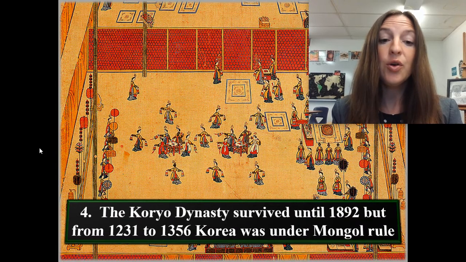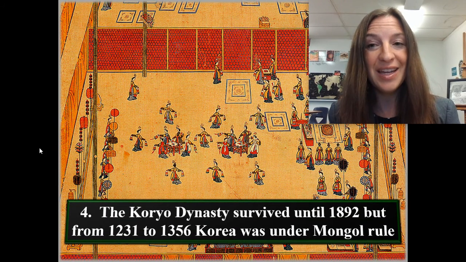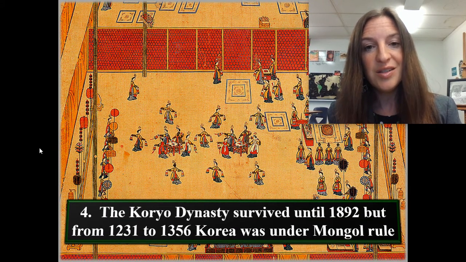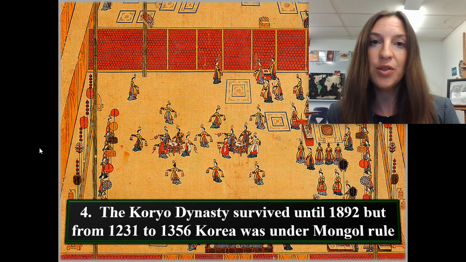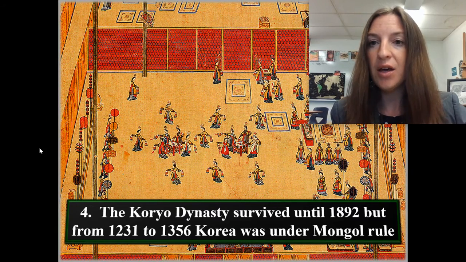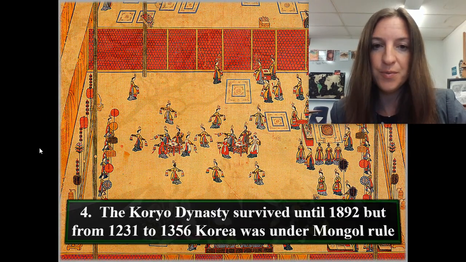Note number four, the Koryo dynasty actually survived all the way until 1892. So until about a little over 100 years ago. But from 1231 to 1356 AD, Korea was under rule by Mongol warlords.